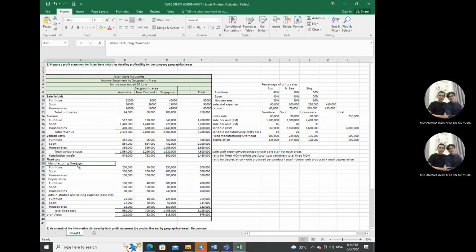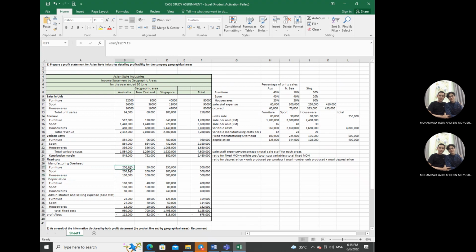Fixed costs: manufacturing overheads, depreciations, and administrative and selling expense on sales staff. For the fixed manufacturing overhead, we have to divide it by furniture, sports, and hardware.